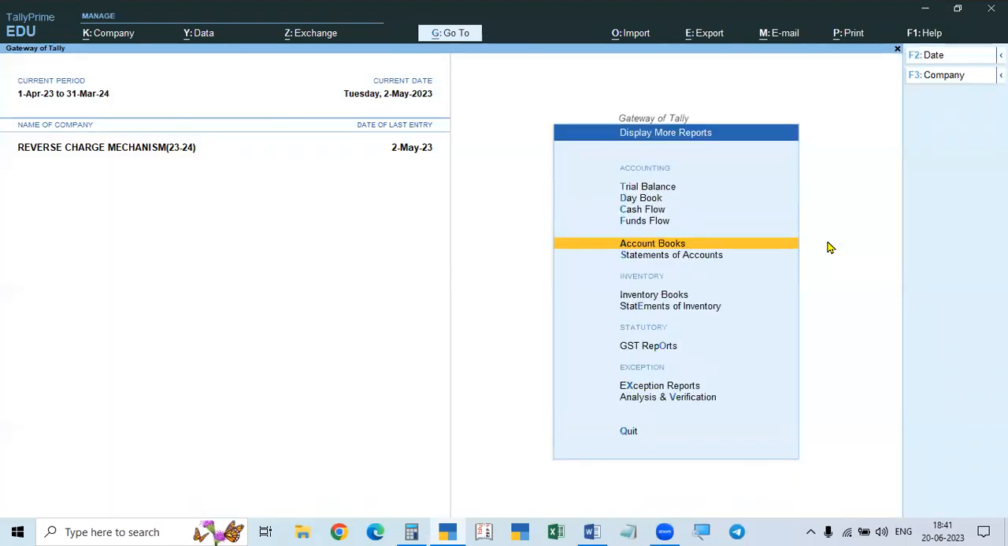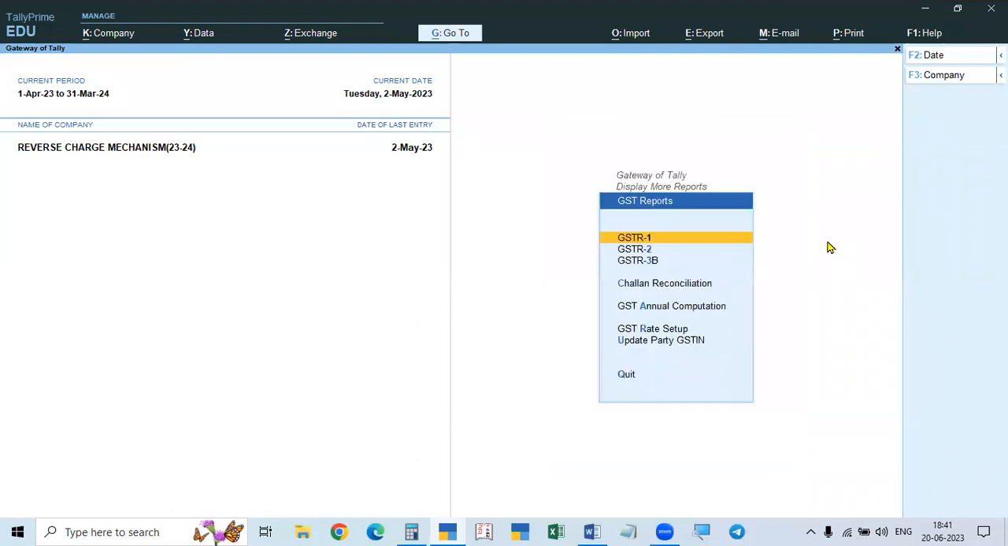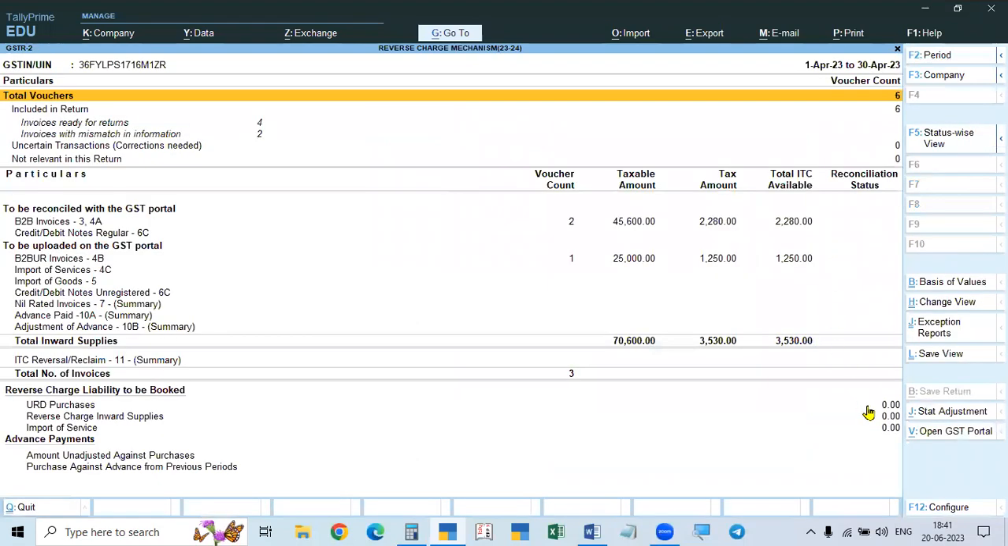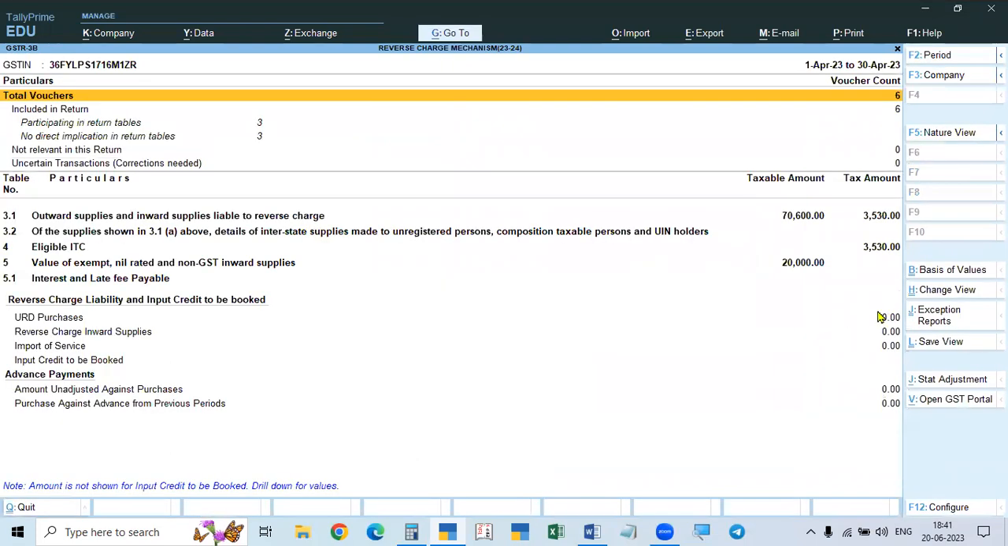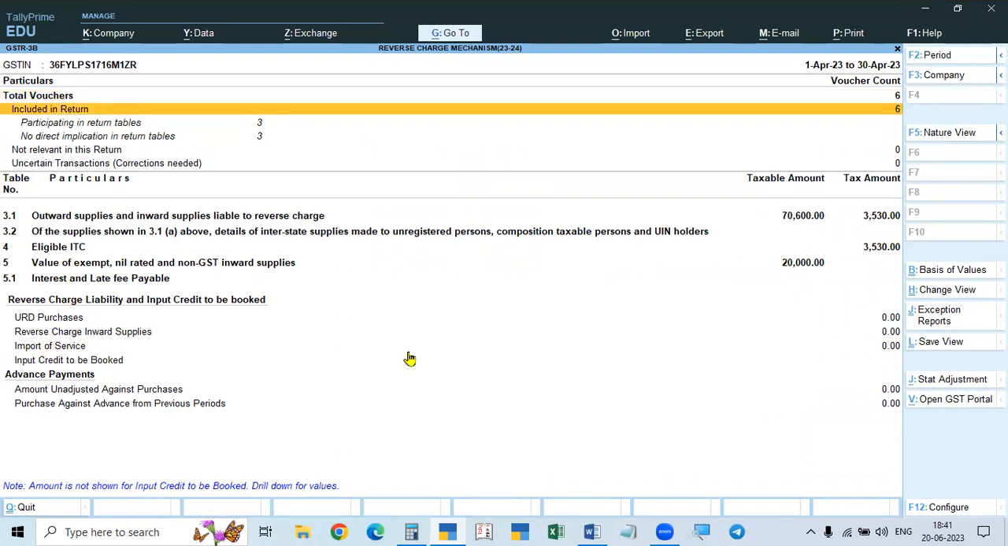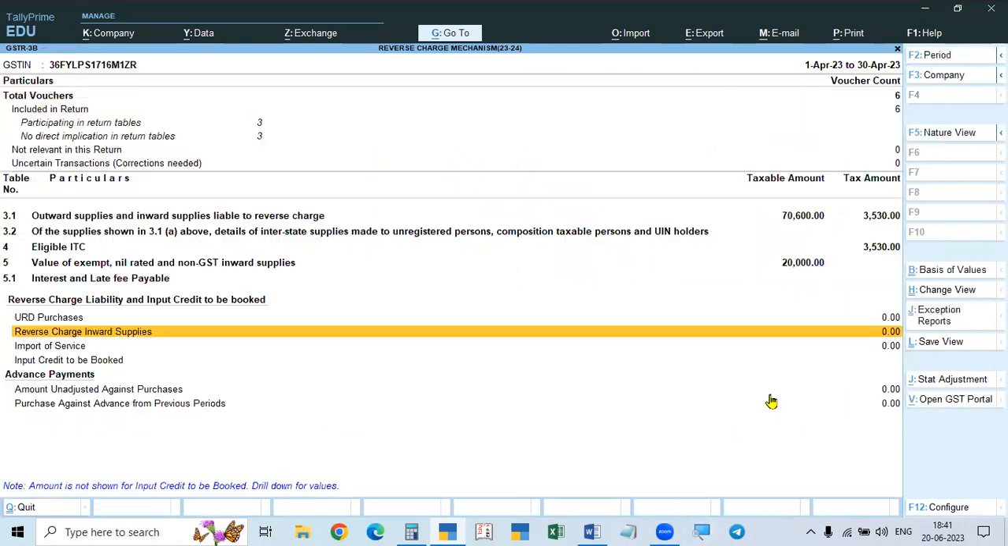But in the display more reports and this one. So in this case also the liability is gone. This is only the input tax credit 2000, 3,530, and in this input tax credit as well as, so this is liability as well as this ICC, and here also this is completely closed. Okay, liability is closed. There is no liability.